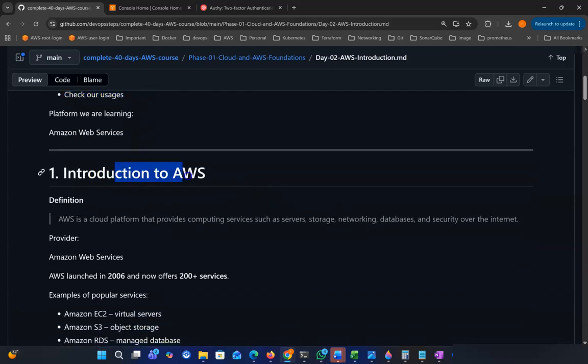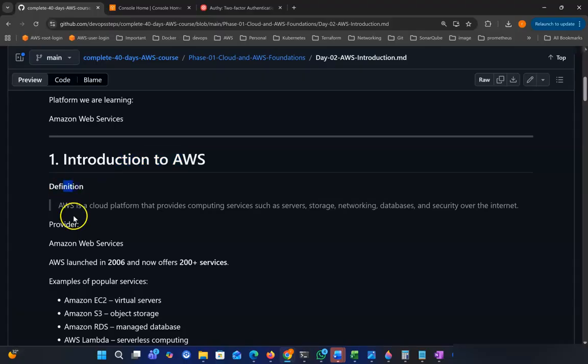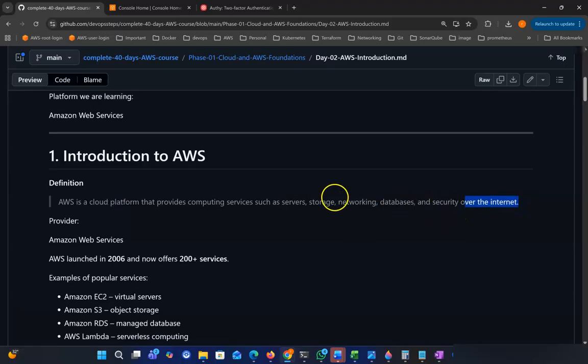So, introduction to AWS. Here I put a definition. AWS is a cloud platform that provides computing services such as server, storage, network, database, and security over the internet. So the summary is we can use any server on the internet, and that server has storage, network, and database. And our provider will be Amazon Web Services, or AWS.